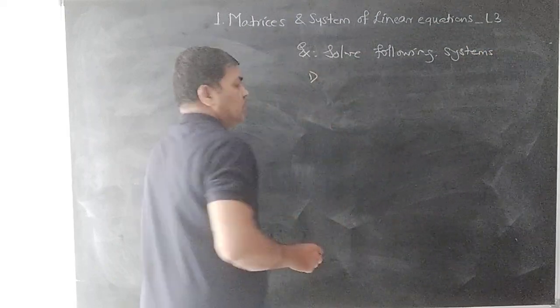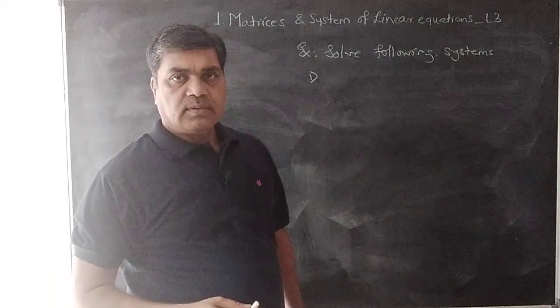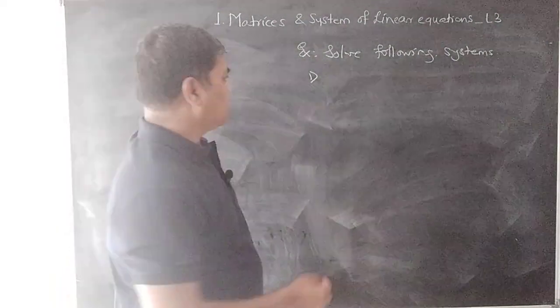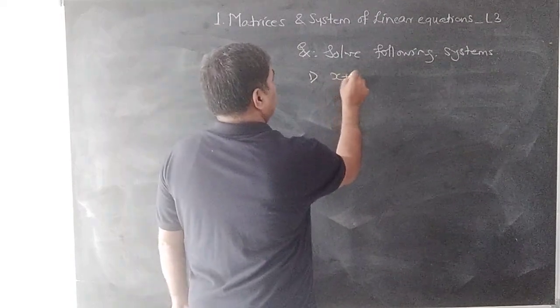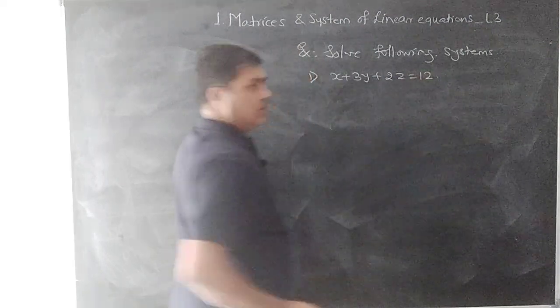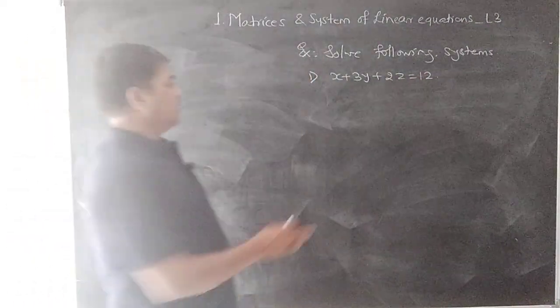So first one, we'll take a system of three equations in three unknowns: x plus 3y plus 3z is equal to 12.